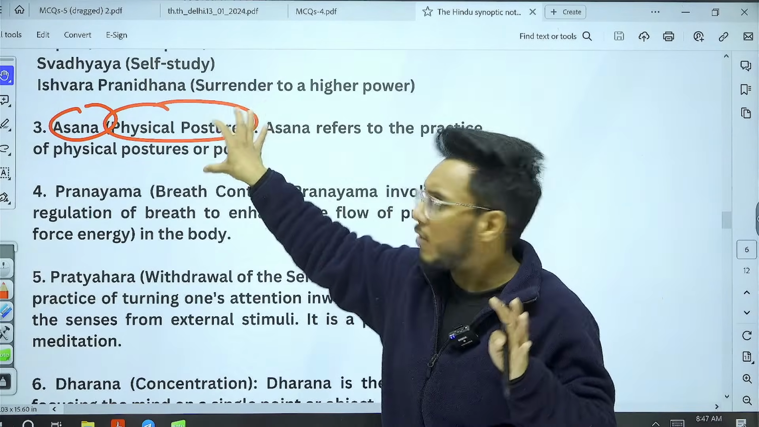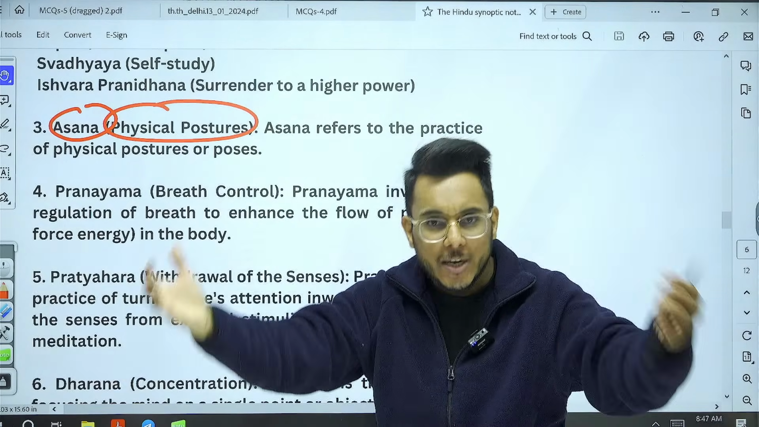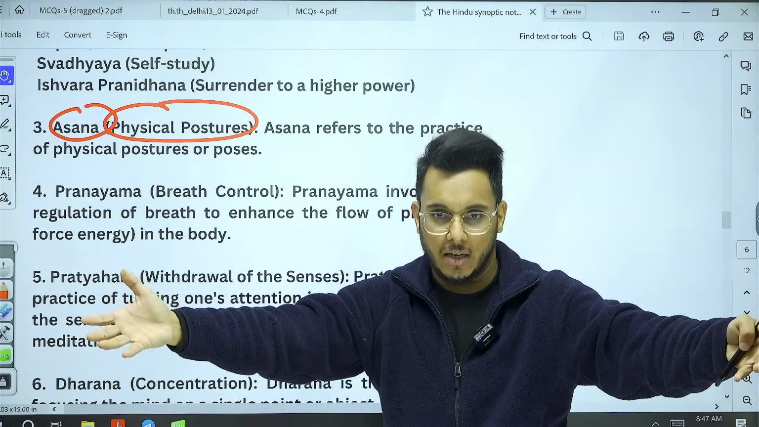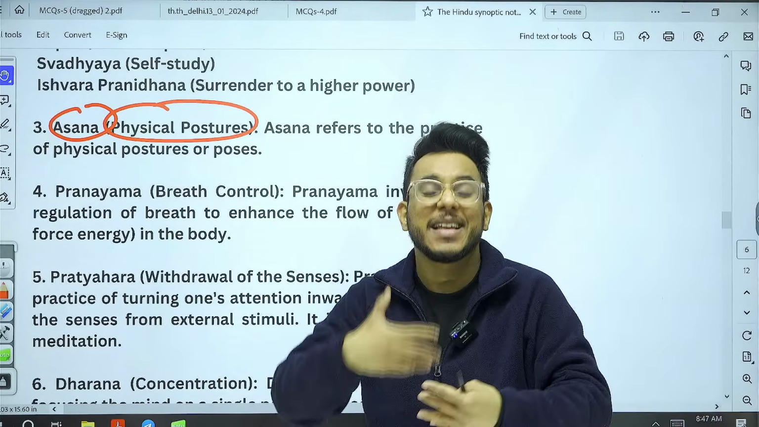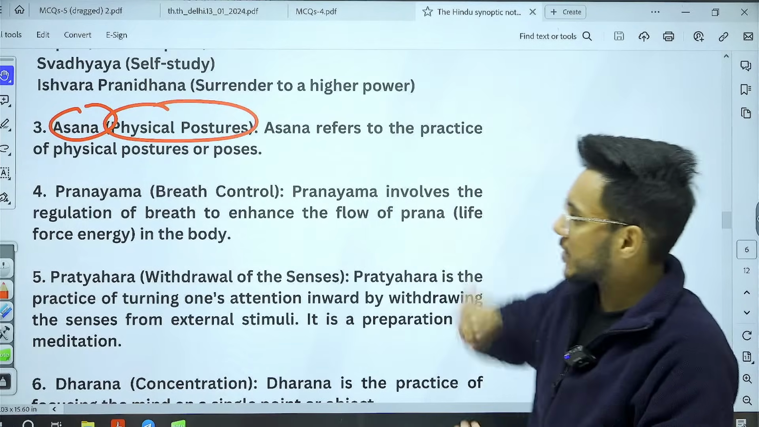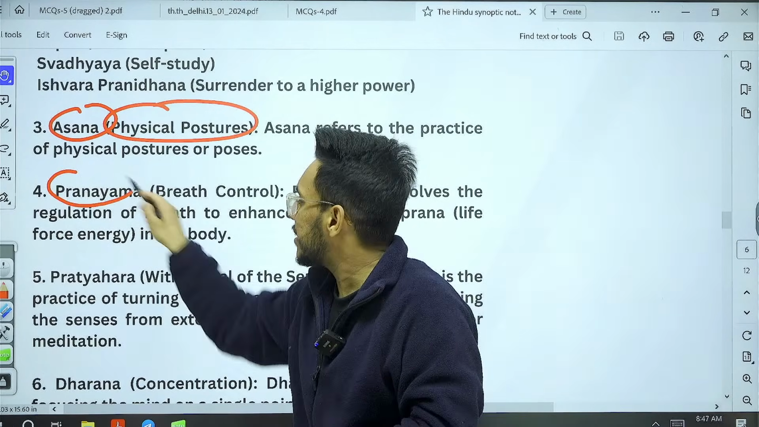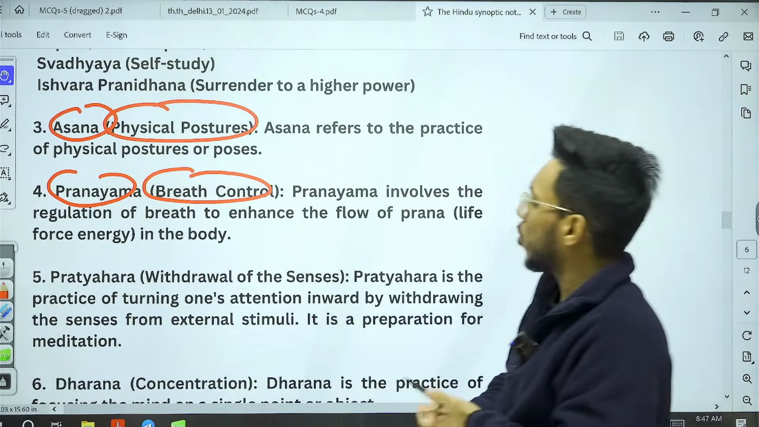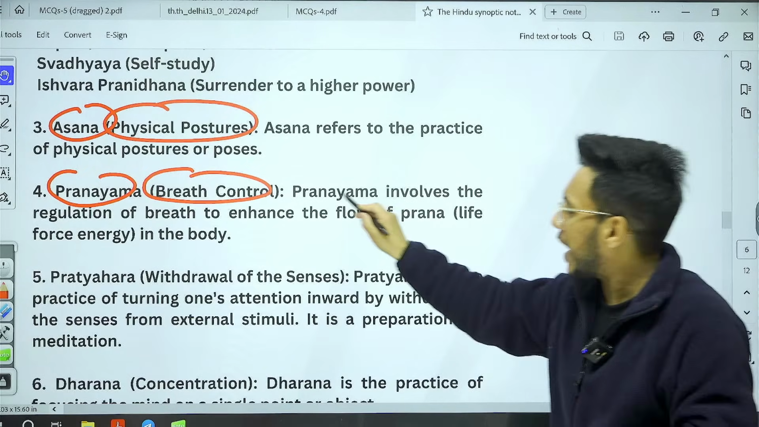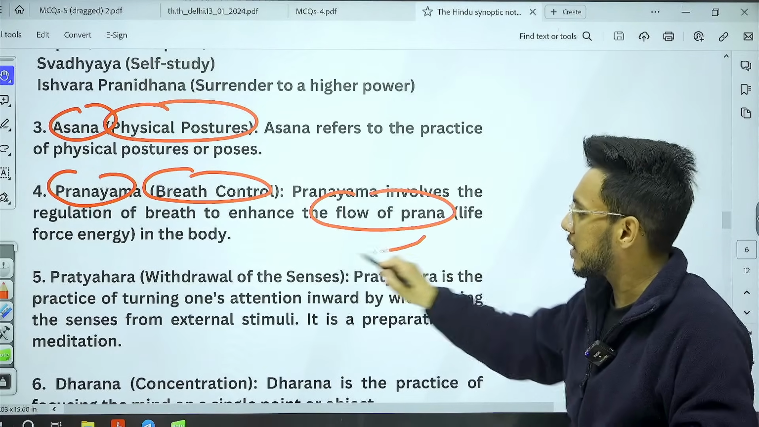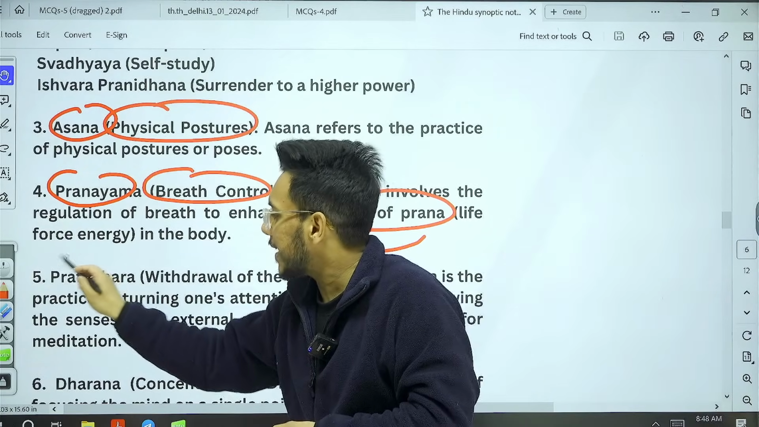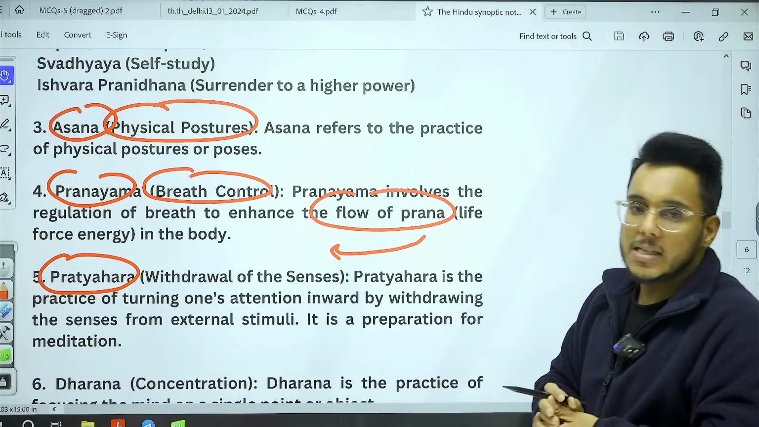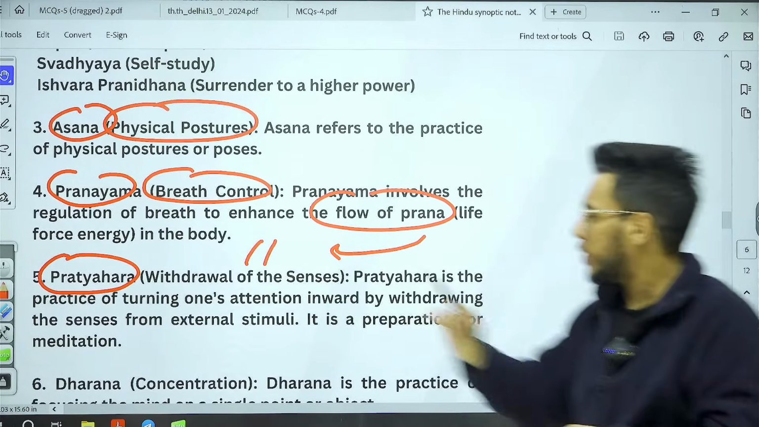And the logic of asana was this, so that when you meditate, when you go in dhyan, you don't feel that bodily discomfort. So, it is just to prepare you. Then pranayam. Pranayam is controlling one's breath to enhance the flow of prana, to enhance the life force energy in the body. Then the next is pratyahar. What is pratyahar? Withdrawal of the senses.